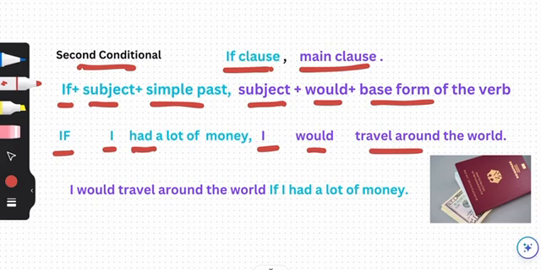Also, I can use the main clause at the beginning. For example, we could say, I would travel around the world if I had a lot of money. The only difference is that we don't use the comma.